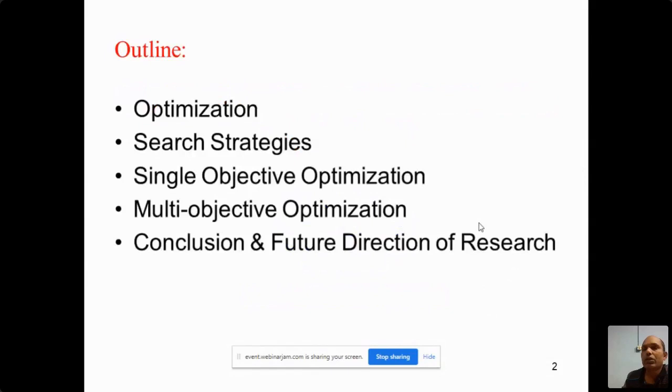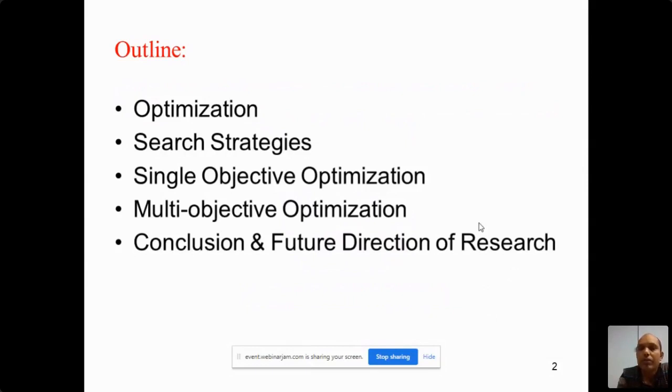Now, this is the outline of this presentation. We will discuss the basics of optimization. Then we will discuss the different search strategies, which are very important for optimization in the engineering domain.